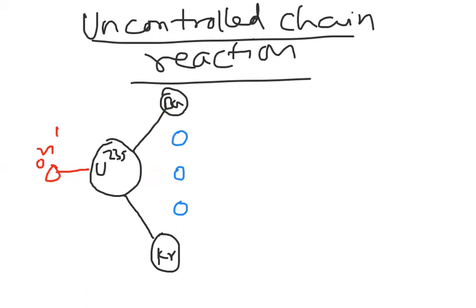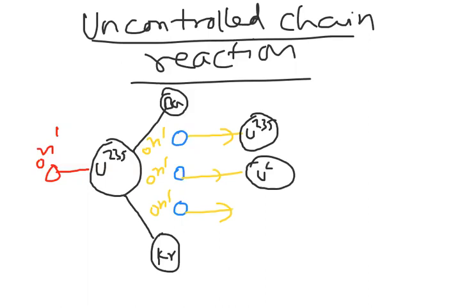How many neutrons are we getting? Three neutrons. These three neutrons will again move forward and strike uranium-235. If they strike uranium-235 now, observe carefully, the same process will continue.